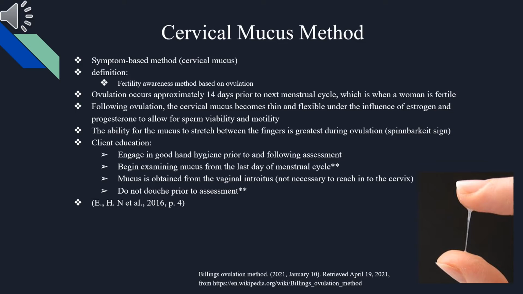The ability of the mucus to stretch between the fingers is greatest during ovulation, also known as Spinnbarkeit's sign. It is important to educate the client in engaging in good hand hygiene prior to and following the assessment, to begin examining mucus from the last day of the menstrual cycle, allowing mucus to be obtained from the vaginal introitus, and that it is not necessary to reach into the cervix.